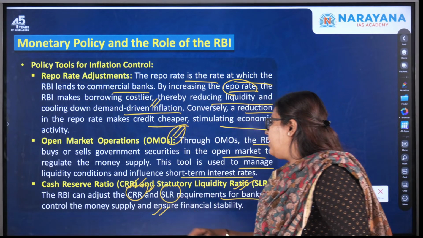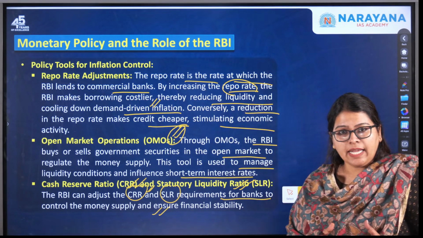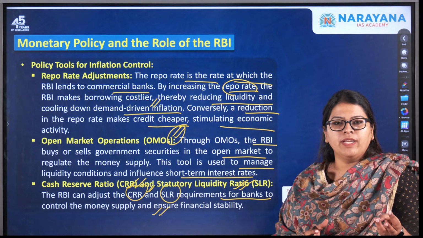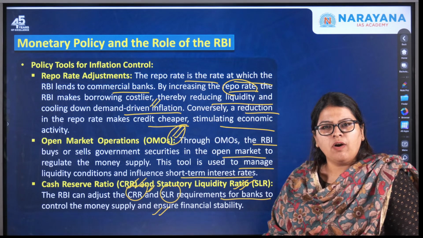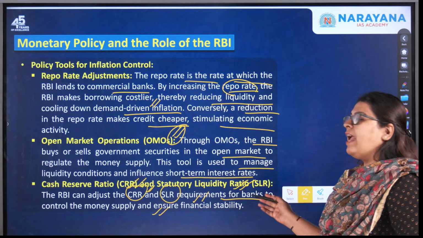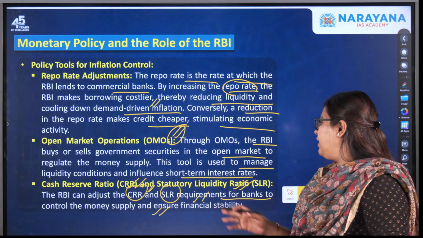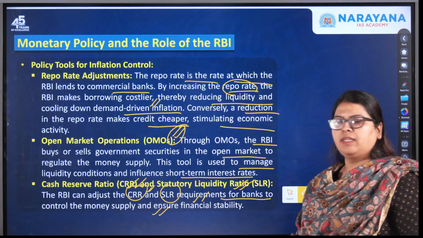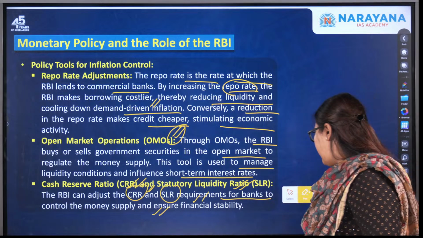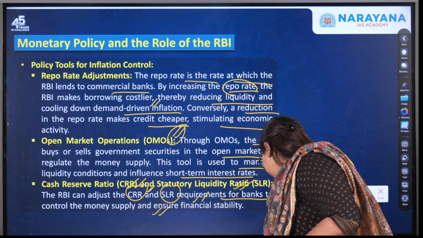Statutory liquidity ratio is what a bank has to maintain in terms of liquid cash, gold, or securities, etc. That is your SLR, and these can be increased or decreased in order to control the money supply and also to ensure financial stability. Okay, so this is what it is.